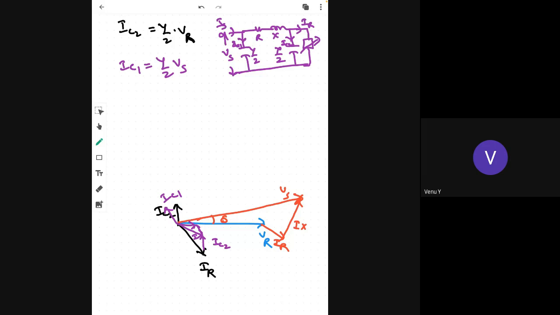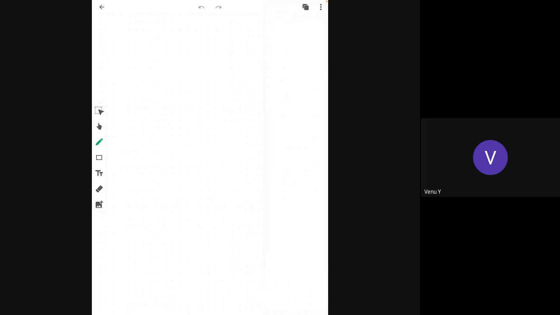And zoom here. So this is IR, IC2, IC1, and this is Is. So more clearly, you can write the phasor diagram. This is VR, IR, and theta.